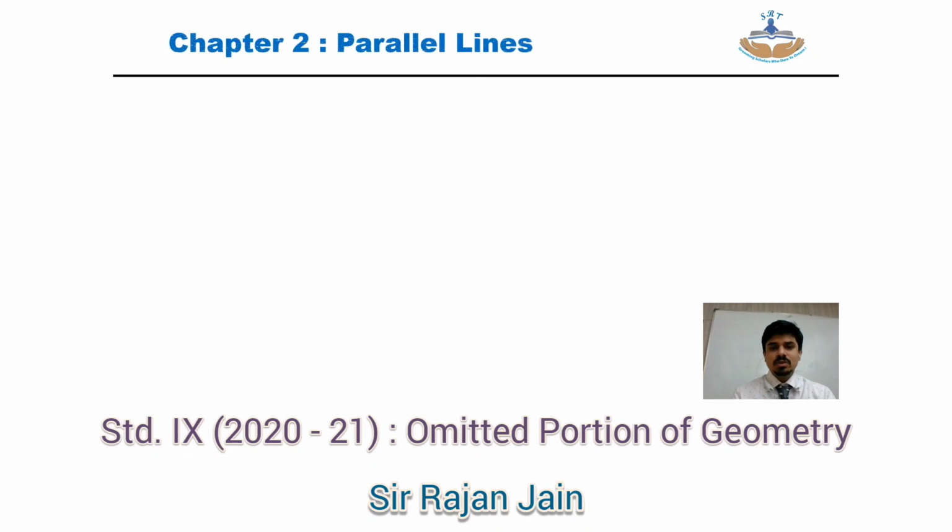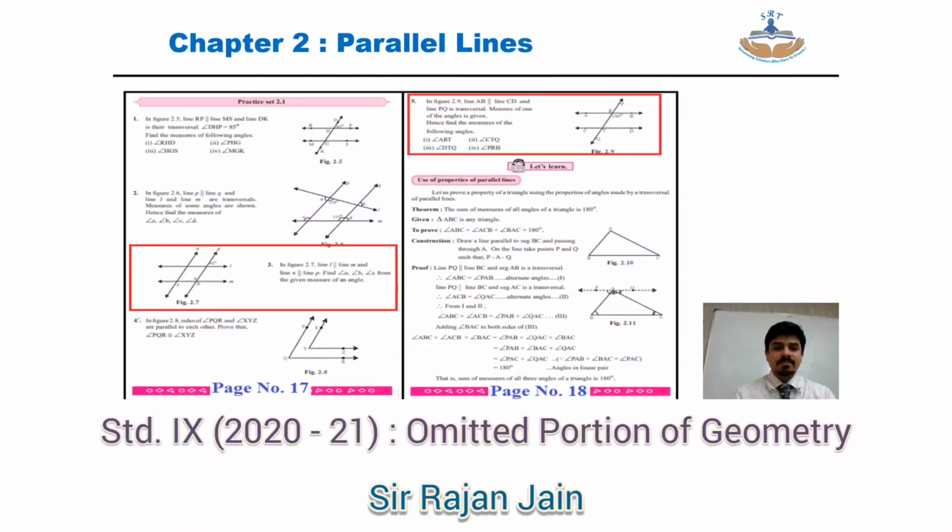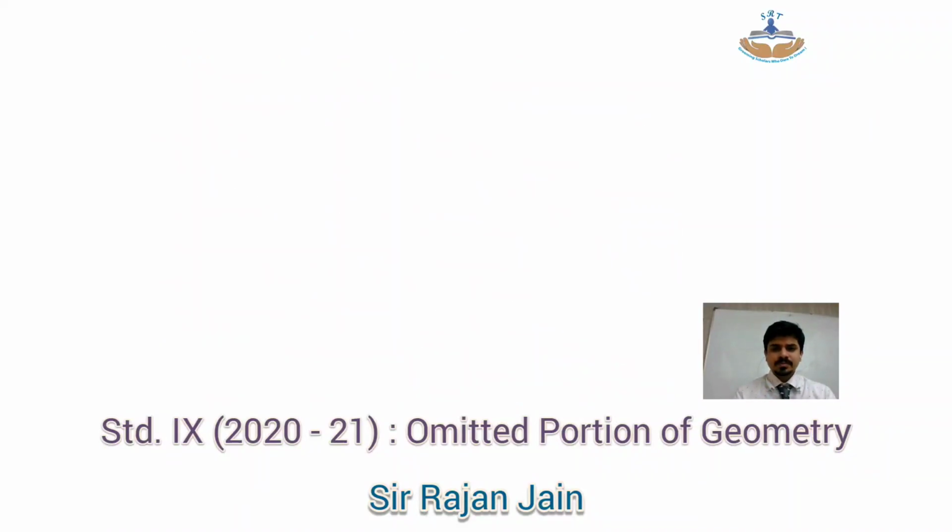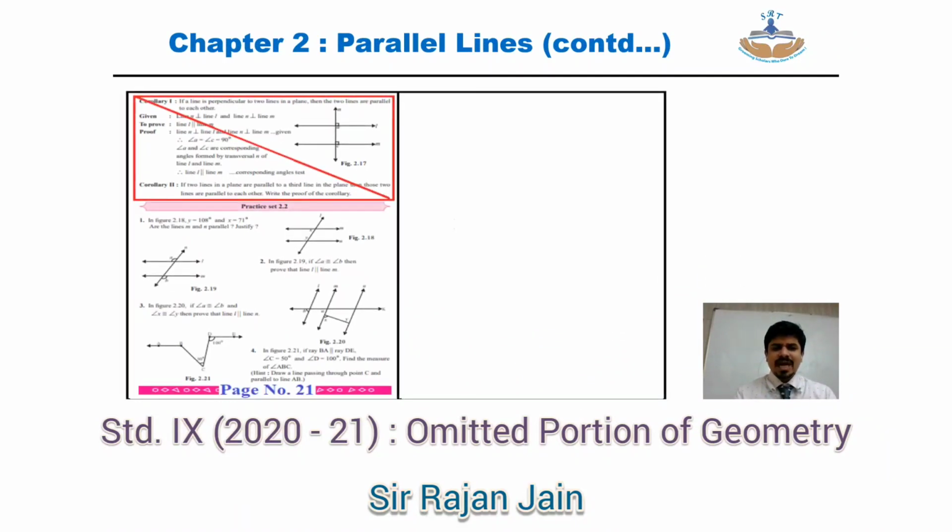Okay, let's go to chapter number 2, parallel lines. Now on your page number 17, practice set number 2.1, question number 3, the one which is highlighted in the red box over here is omitted. Then on page number 18, top of the page, question number 5 is omitted. Coming to the next page, that is your page number 21. On your page number 21, the top part above practice set 2.2, everything is omitted. That is your corollary 1 and corollary 2 is omitted.